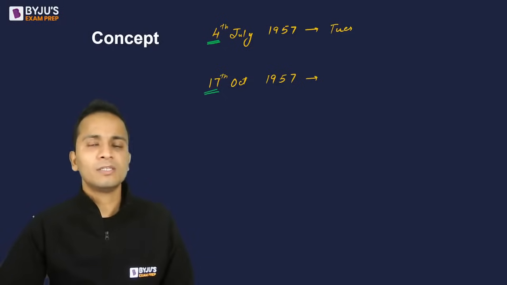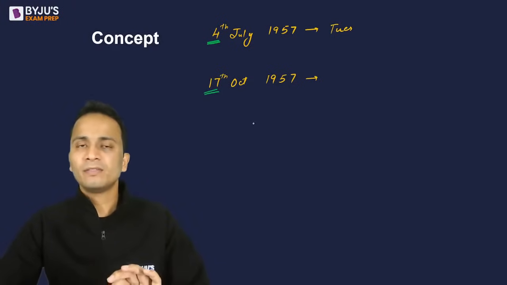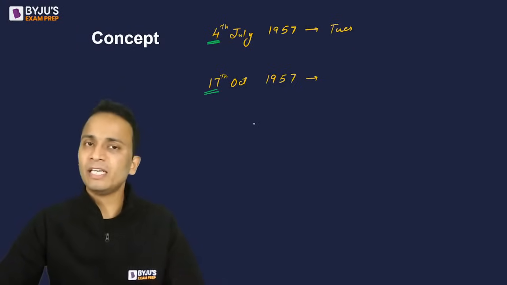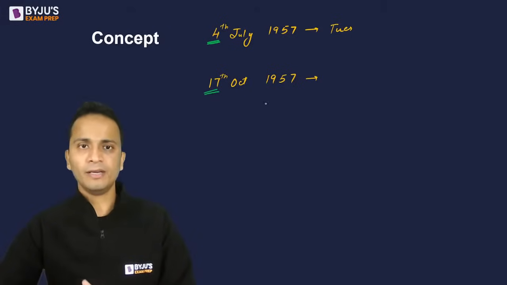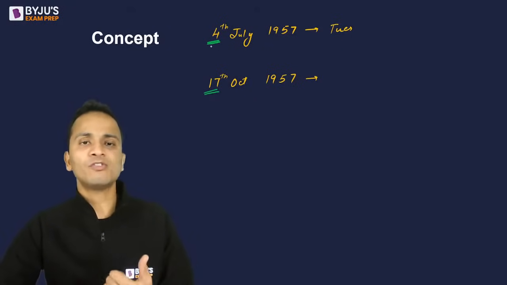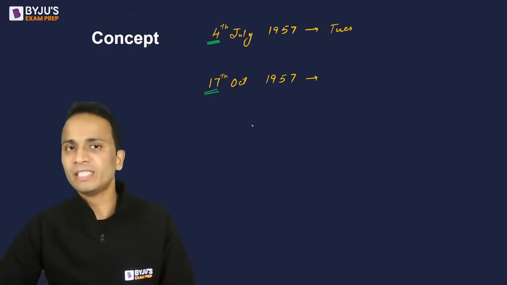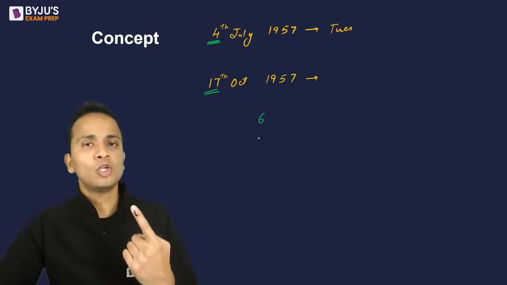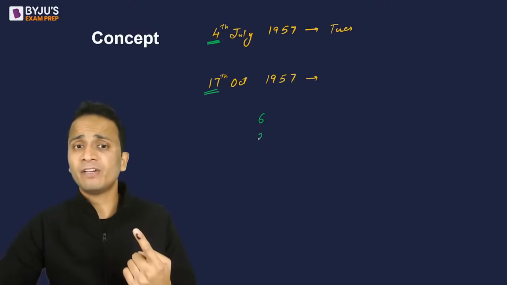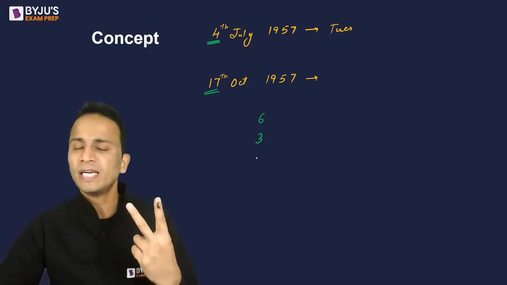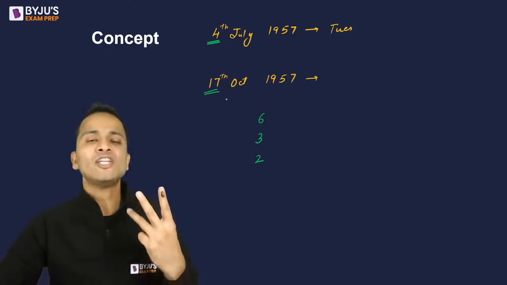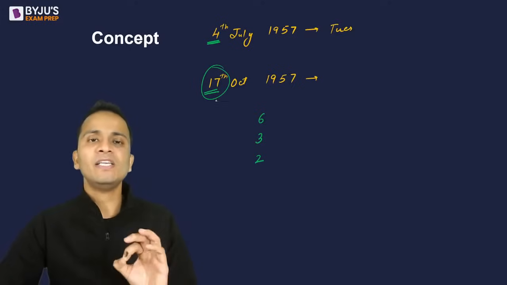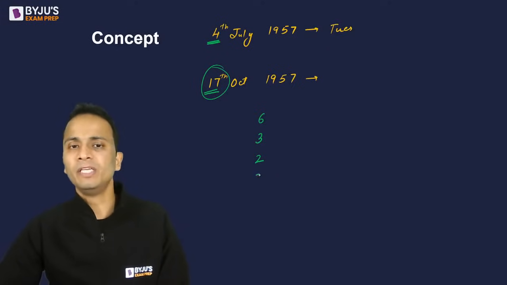So what I'll do is for every month I'll find out the number of days and divide it by 7 simultaneously and write the remainder. Okay, so July total 31 days, 4 days are already elapsed, I'm left with 27 days. 27 when divided by 7, remainder will be 6. August total 31 days, divided by 7, remainder is 3. September 30 days, remainder is 2. And October there are a total of 17 days, and 17 when divided by 7, remainder will be 3.